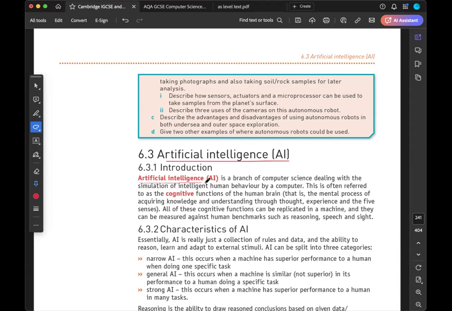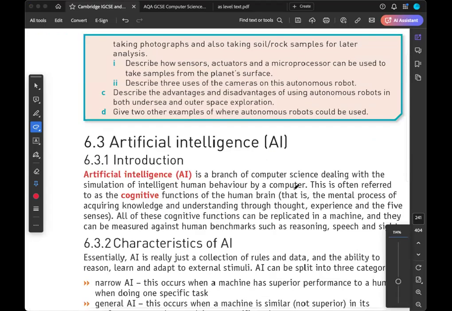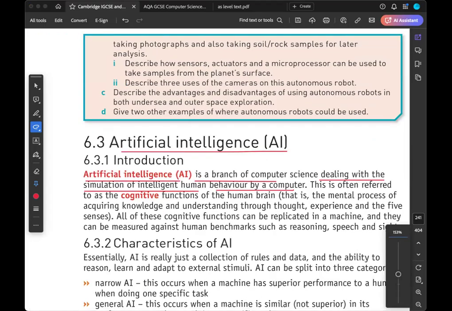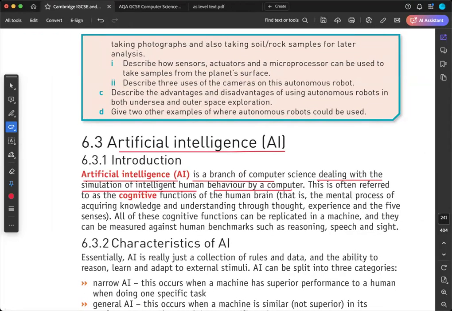Artificial intelligence is the branch of computer science dealing with the simulation of intelligent human behavior by a computer. So we all know about AI. AI is now spreading far and wide all over the world. Basically, artificial intelligence is a property of computers. So the computer or the robots are going to think on their own and they learn from the humans.